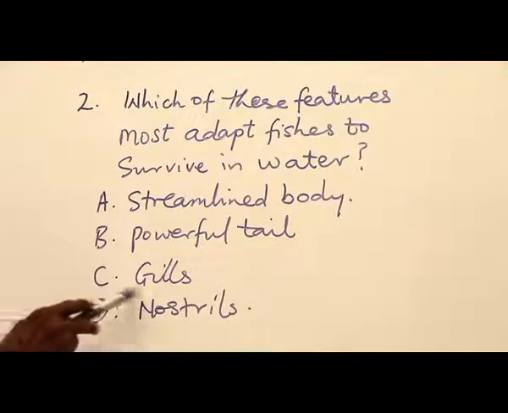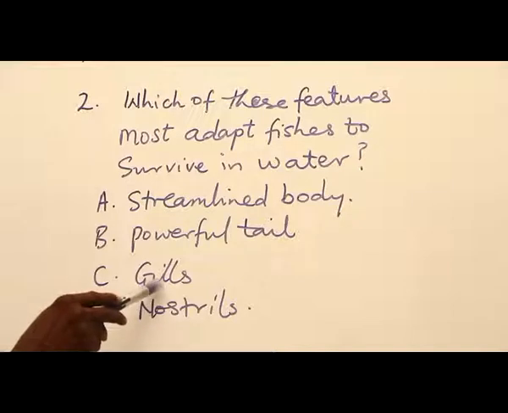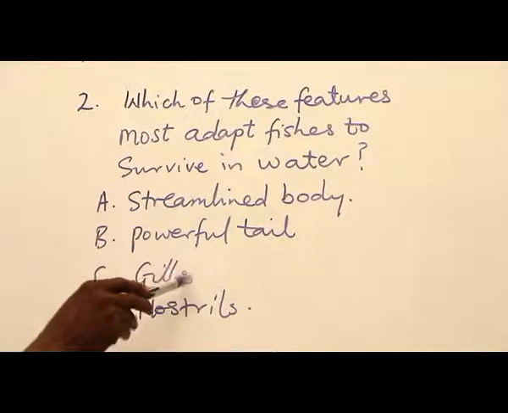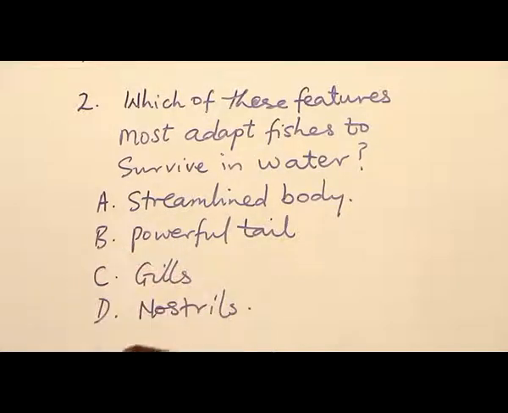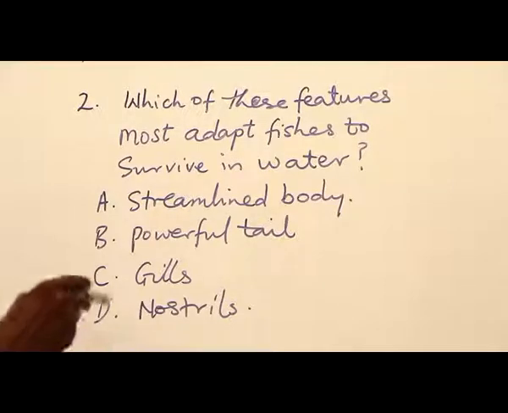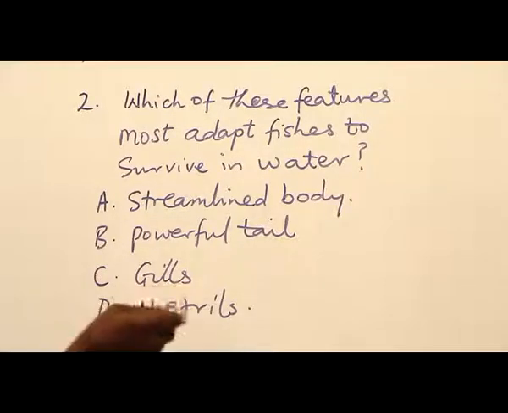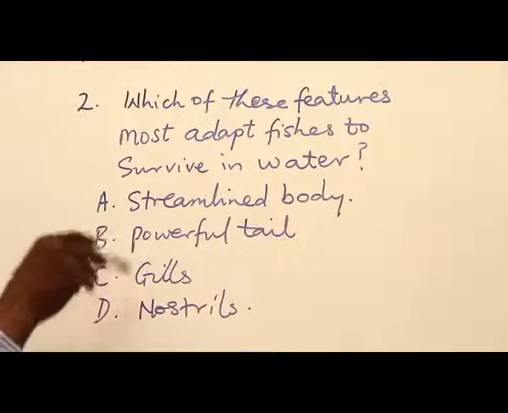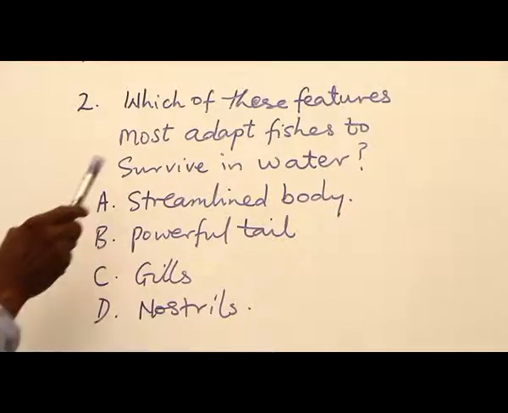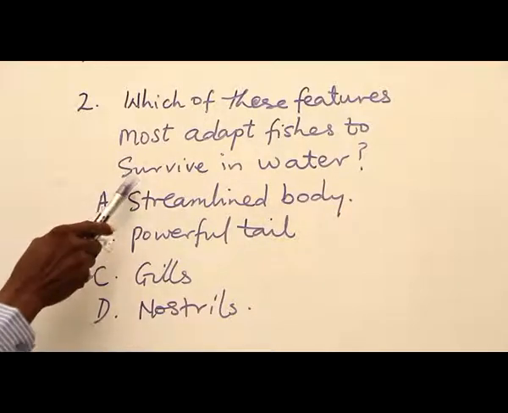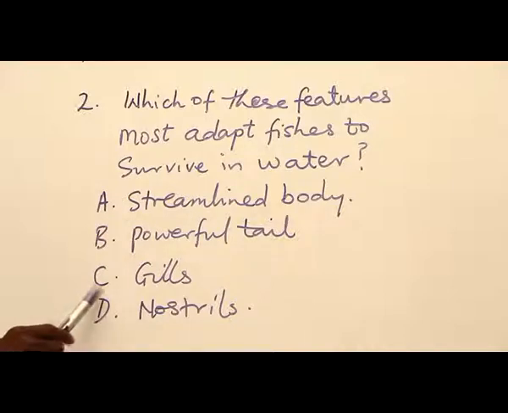While C. Gills is the one that is able to take oxygen from water for respiration, from which energy is given to the fish to survive. So the one that most adapts fish to water life is option C. So the answer is C, gills.